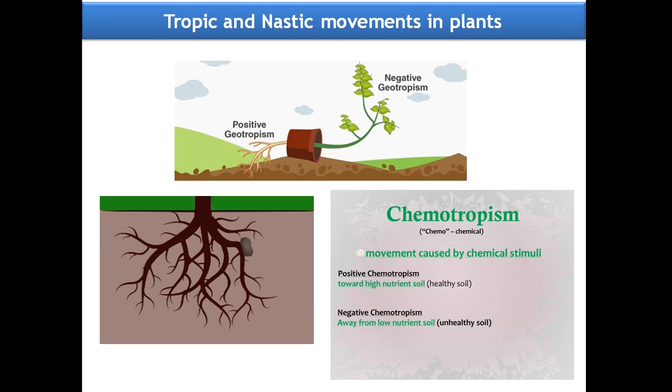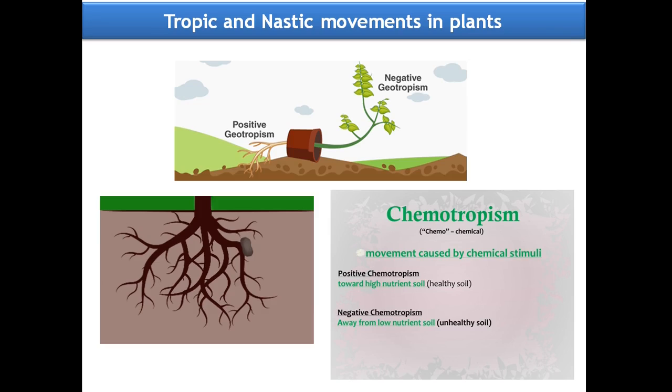In the same way, the roots are positively geotropic but negatively phototropic. The roots are positively geotropic because they grow towards gravity or soil, but they are negatively phototropic. They grow away from the sunlight.